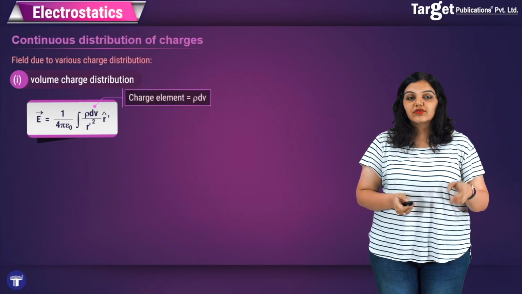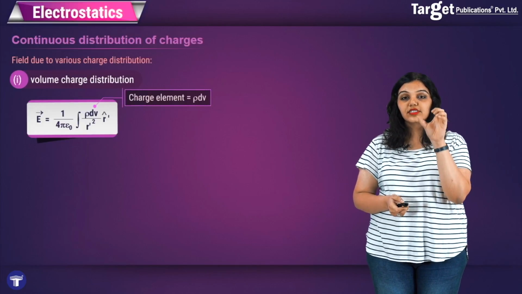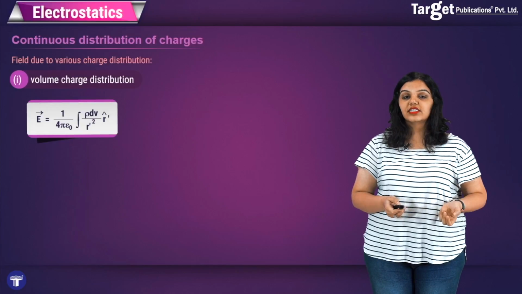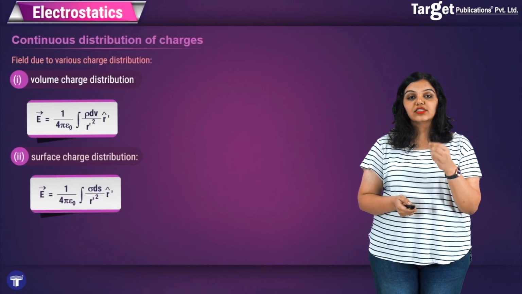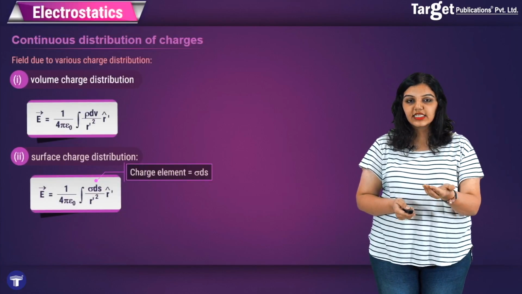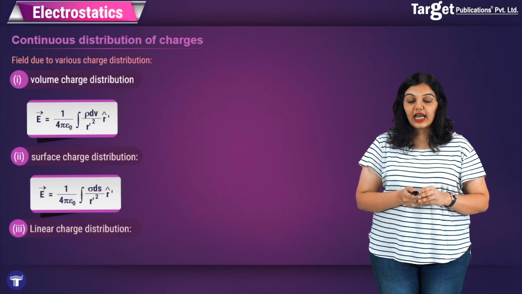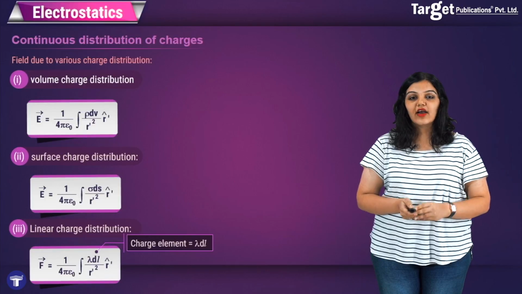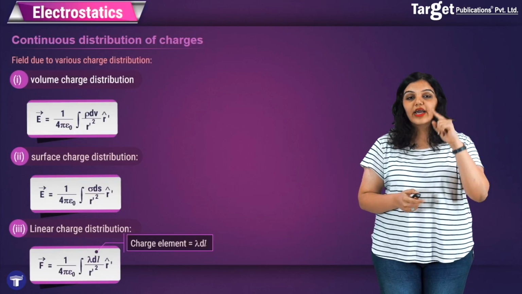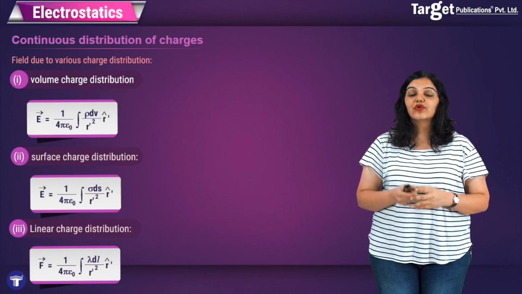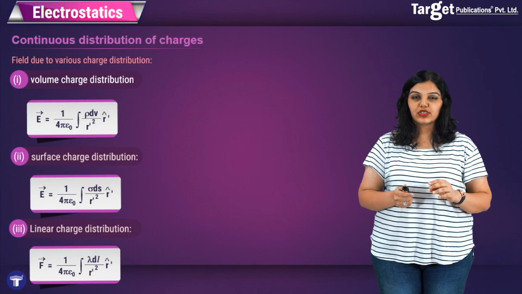Similarly, now I can write down the general formula by understanding that the numerator after the integral includes the charge element and the denominator includes the distance from the charge element to the point P. So when I write this for the surface charge distribution, instead of rho dV, I will simply write sigma dS, and when I write that for the linear charge distribution, that is for the line, wire or rod, instead of rho dV or sigma dS, I have lambda dl. Otherwise, the formula remains exactly the same, and that's how you can see that the superposition principle is so powerful that you can use it even for a continuous charge distribution.